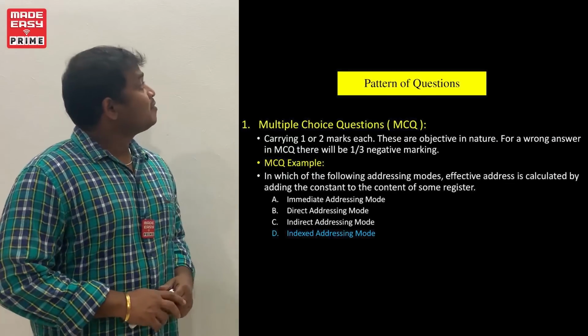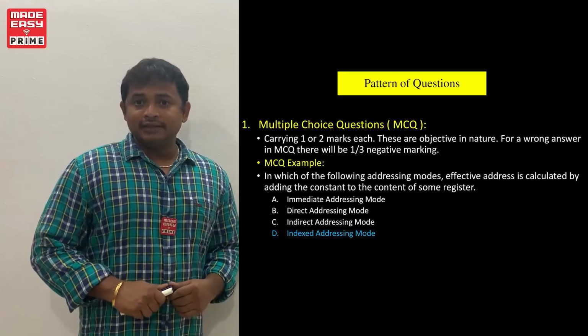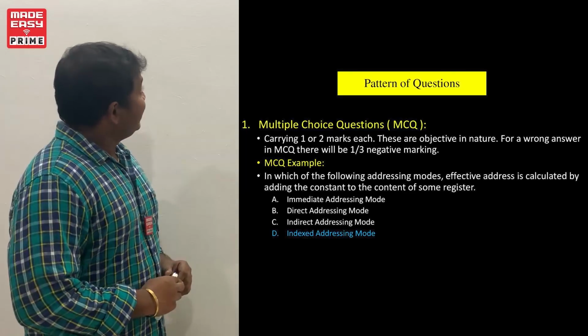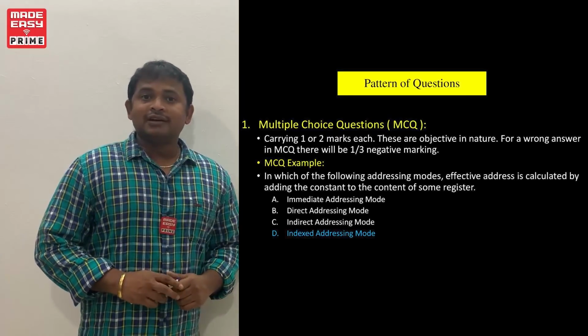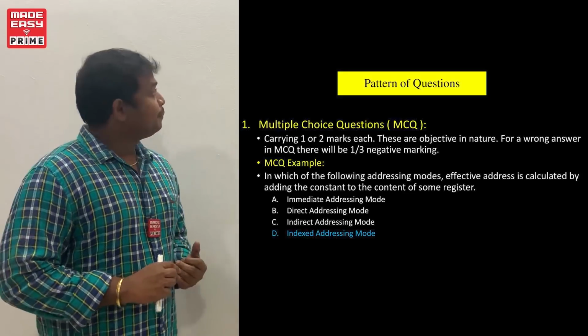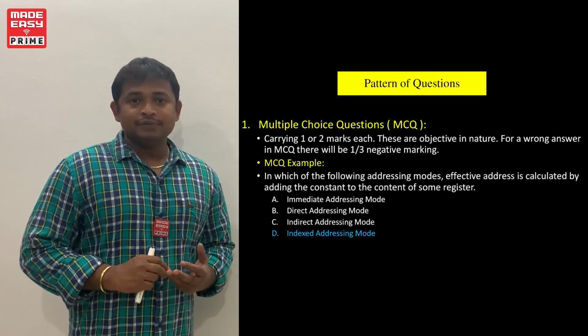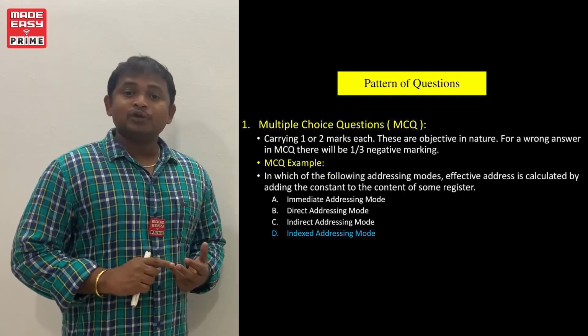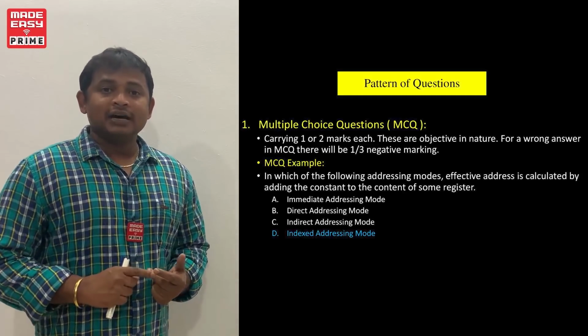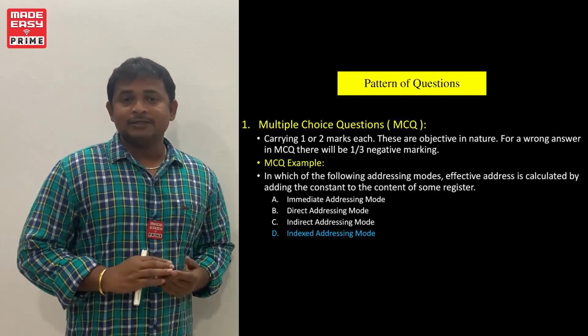Now let us see the pattern of questions in GATE 2021. In GATE 2021, questions are categorized into 3 types. Named as multiple choice questions, MCQs. Second, multiple selection questions, MSQs. And third, numerical answer type questions, NATs.